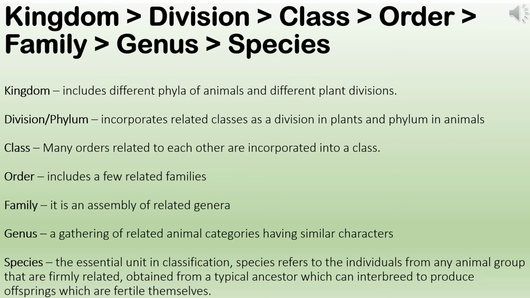Now I will give a few separate pieces of information which are not in the book. For example, in NCERT, the different types of taxonomy are not there. I will attach the different types of taxonomy. There are basically three types: alpha taxonomy, beta taxonomy, and omega taxonomy. Since it's not there in NCERT, I'll write it down in this slide for you. You can study it from here. It is kind of important.